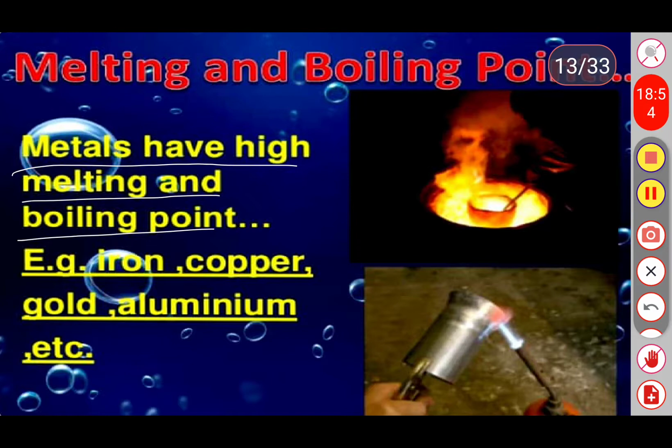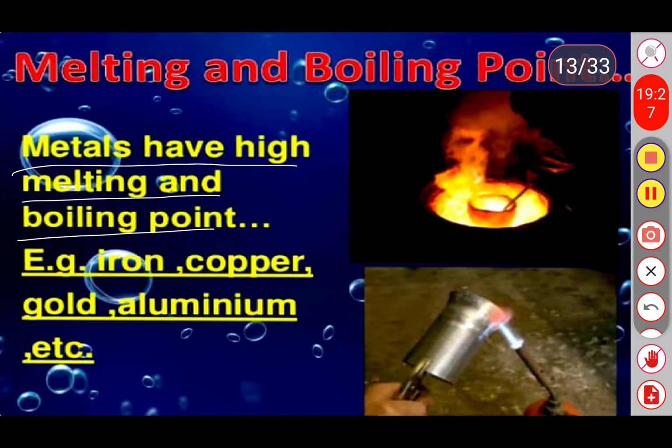The melting and boiling point of these metals is around 36 degrees Celsius to 40 degrees Celsius. When we keep gallium and cesium in our palms, they will easily melt. So other than these two metals, all the remaining metals have very high melting and boiling points.